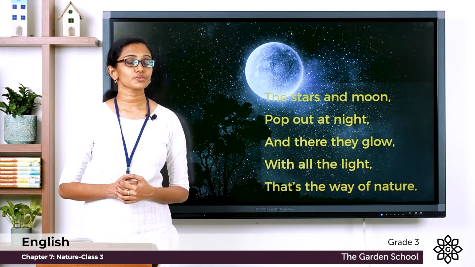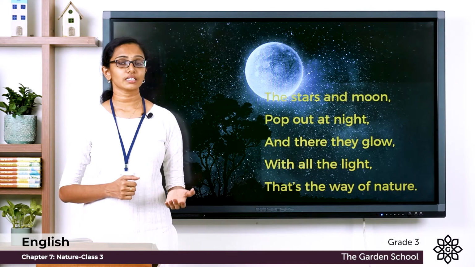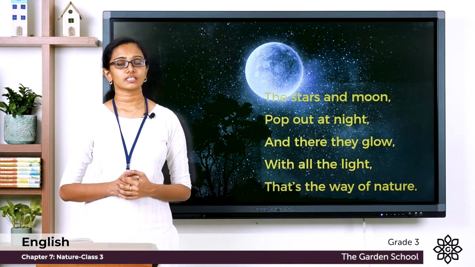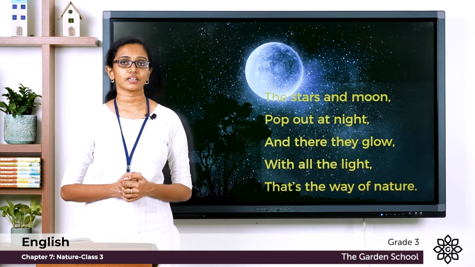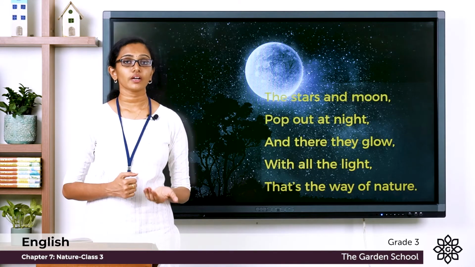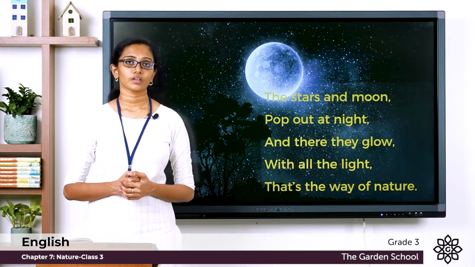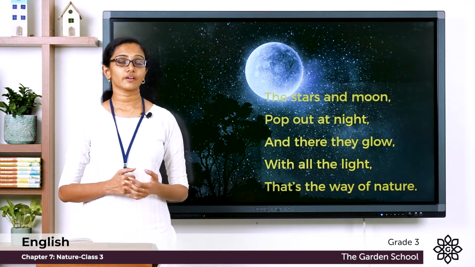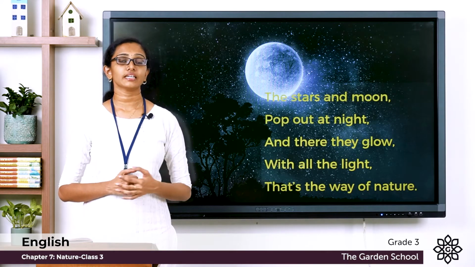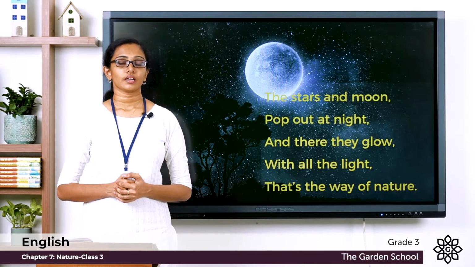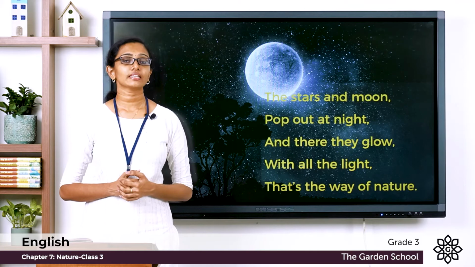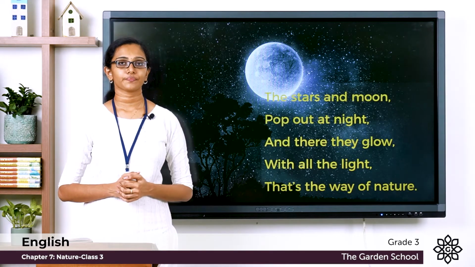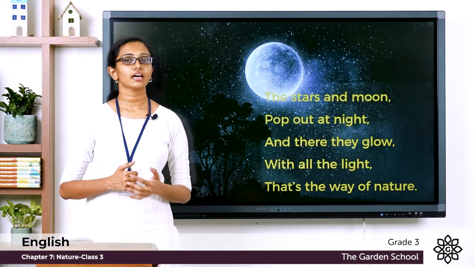Now, here in these two stanzas, the poet is talking about the earth, the sun, the moon, and the stars. And why do we have days, nights, and different seasons? We have days, nights, and different seasons because the earth rotates on its own and it also revolves around the sun. So the sun rises in the morning and gives us daylight. And in the evening, the sun sets and night falls. And at night, the moon rises, the stars twinkle, and they glow in the dark to give us shining light. And that's how it is in nature.